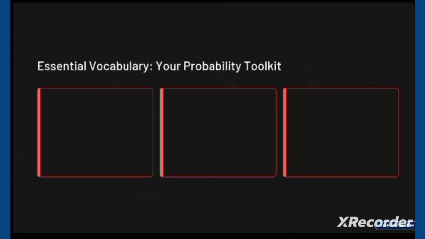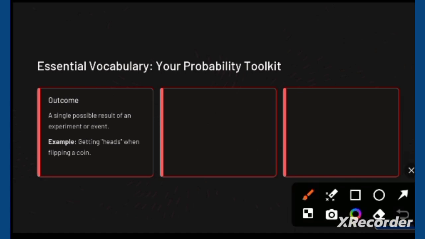What are our essential vocabularies? These are important in probability. First one is outcome. A single possible result of an experiment or event is called an outcome. For example, getting heads when flipping a coin. Outcomes are the results of an experiment or event.